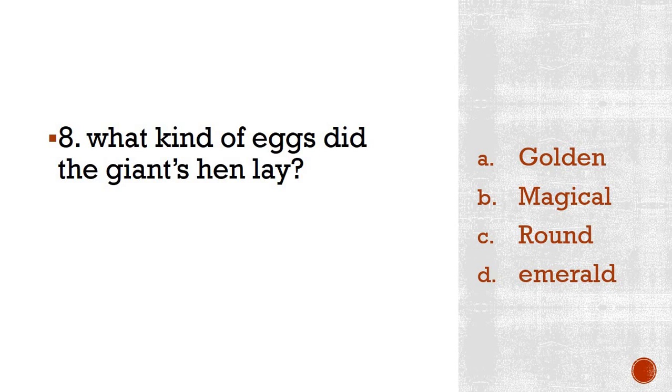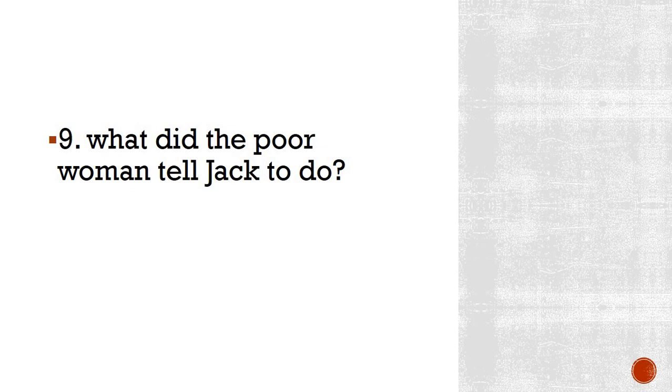Now this answer 99.99% of students might have already written, I guarantee, because this is very easy. So let's see what the correct answer is. Obviously the correct answer is golden. The hen laid golden eggs. This is what it was in the story, and you need not repeat this because you know it very well. Okay, moving on to number 9.